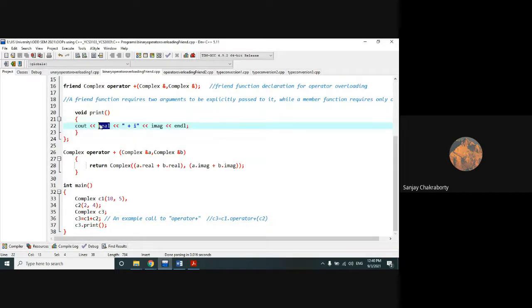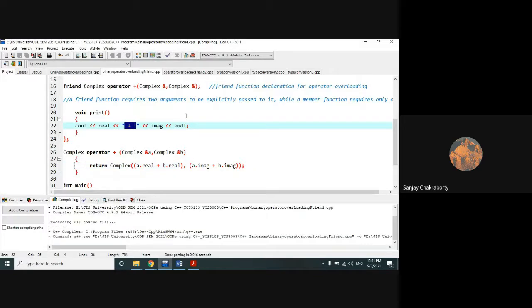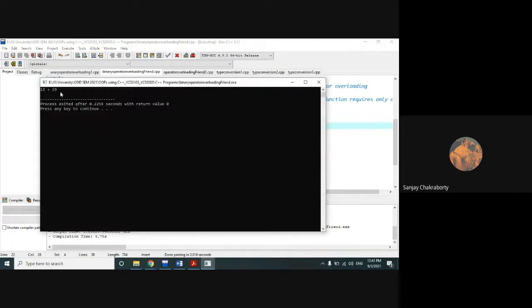In the real part, it will print the addition of the real parts of these two inputs, and in the imaginary part, it will print the addition of the imaginary parts of these two inputs along with I. So our output will be similar to the output we received on the previous day. That should be 12 plus I, 9.